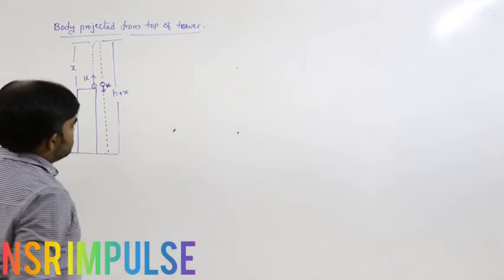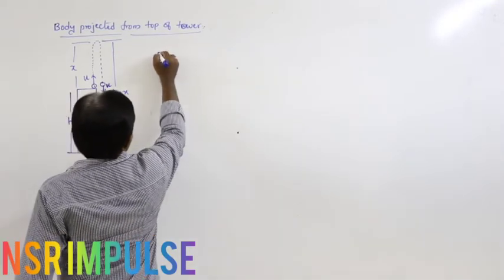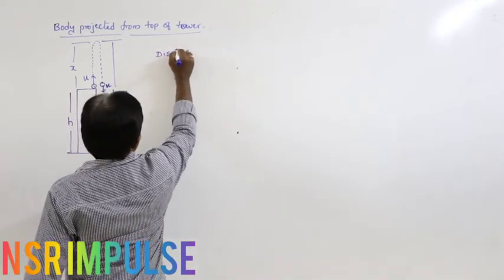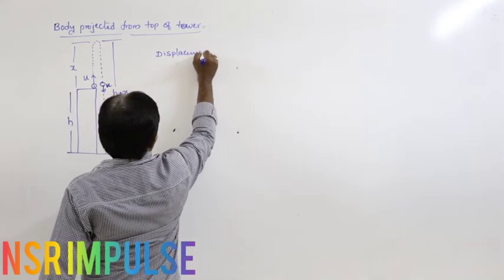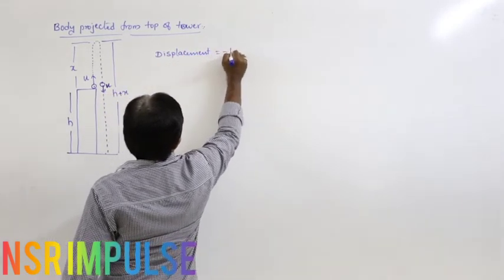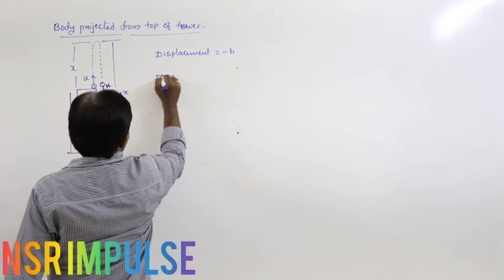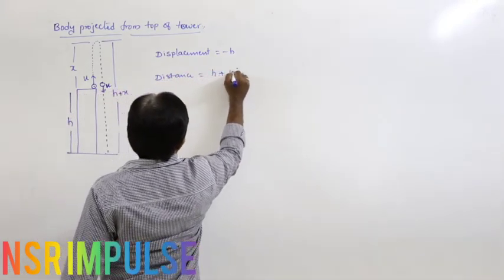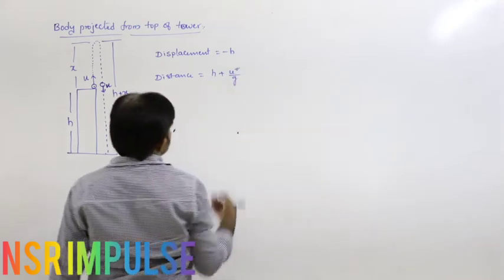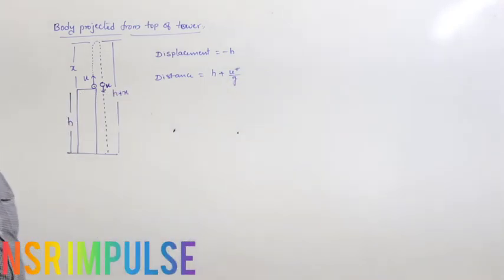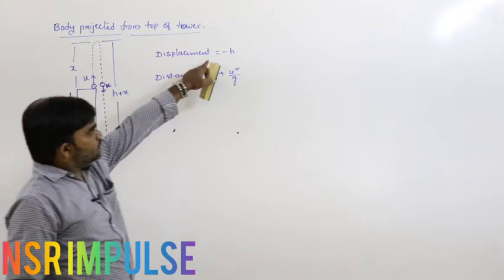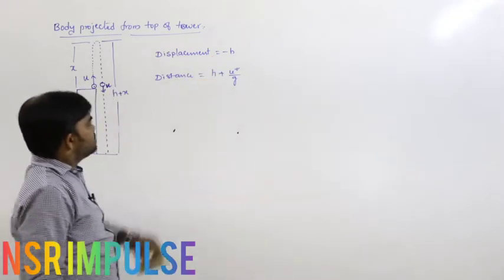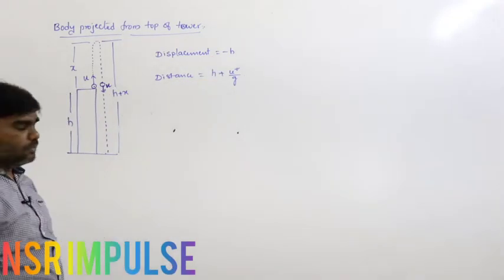Next, in this situation, we calculated displacement. Displacement is minus h, and the total distance travelled by the body is h plus u square by g. Just now we calculated. So total displacement in this situation is minus h, and distance is h plus u square by 2g.